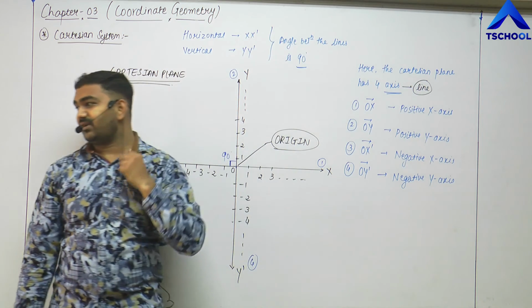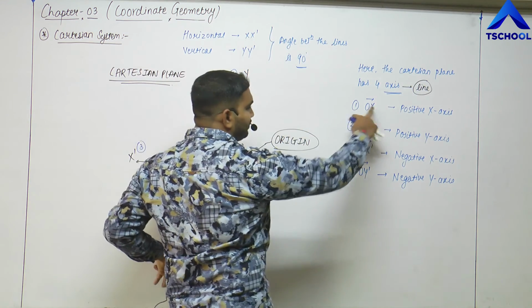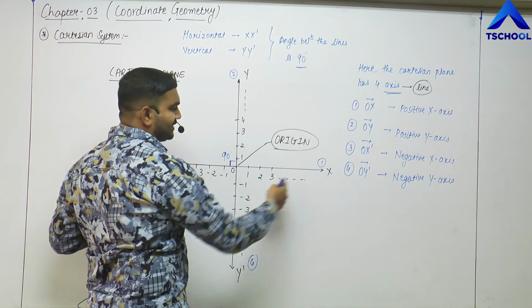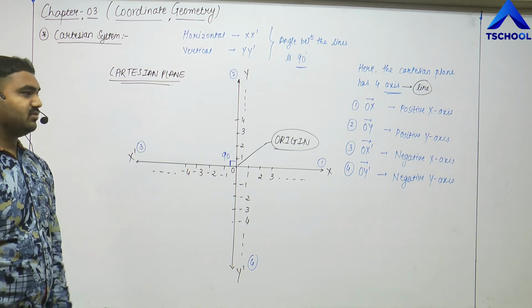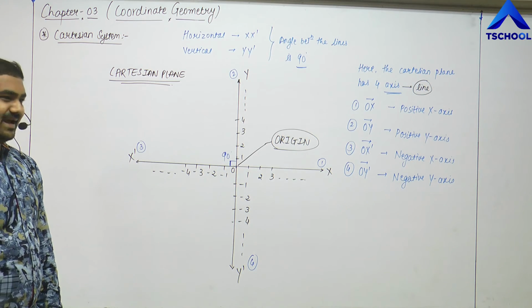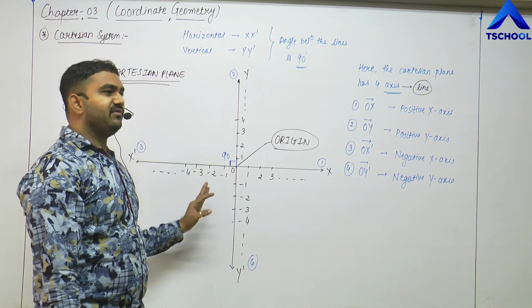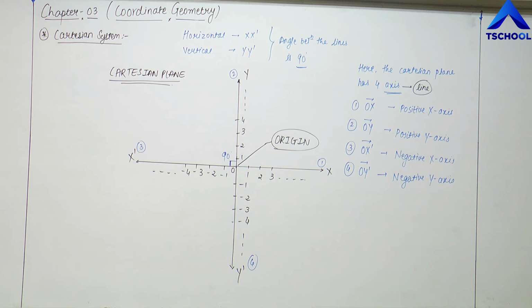This plane has 4 axes, or it is divided into 4 different lines. The first one, OX, is known as the positive x-axis, line OY is known as the positive y-axis, line OX bar or OX dash is known as the negative x-axis, and line OY dash is known as the negative y-axis. Is it clear, friends?